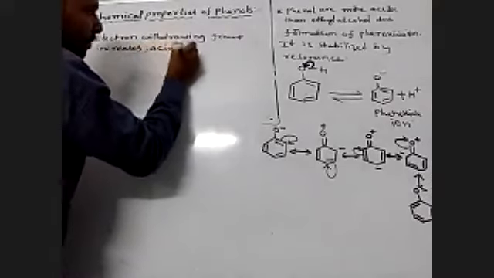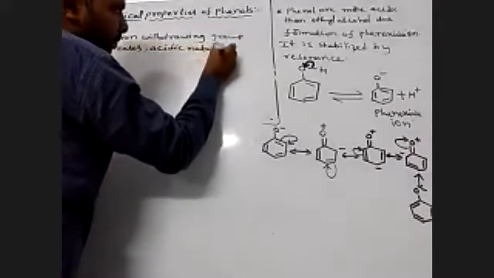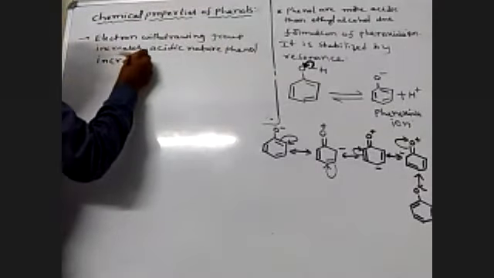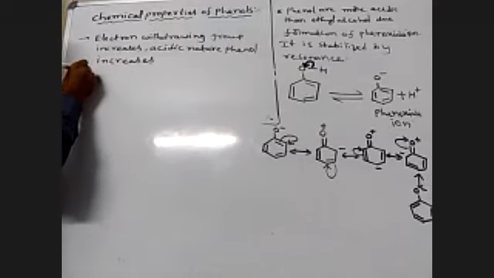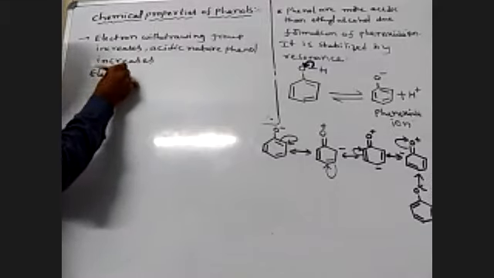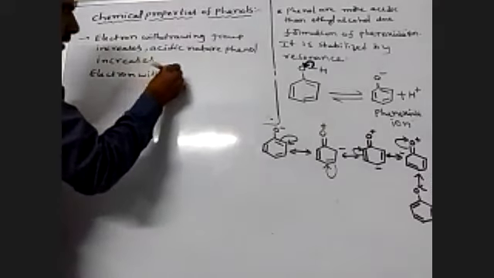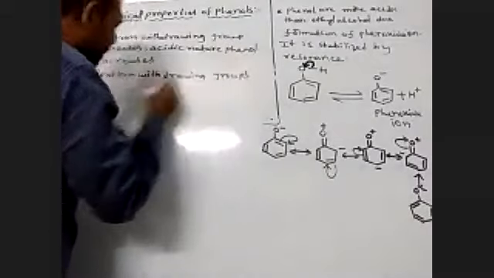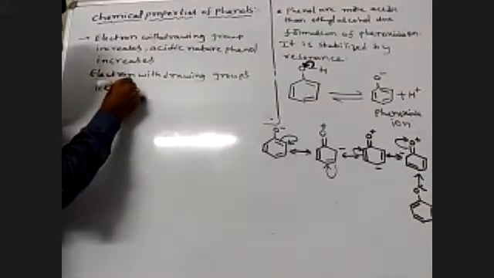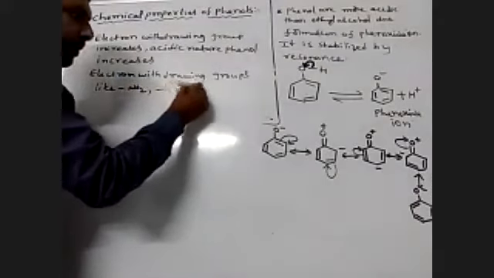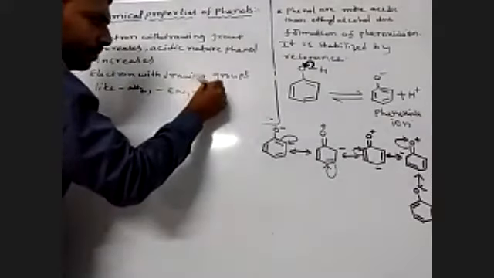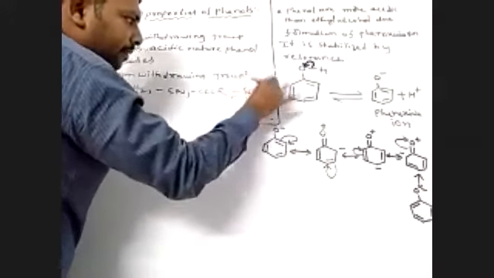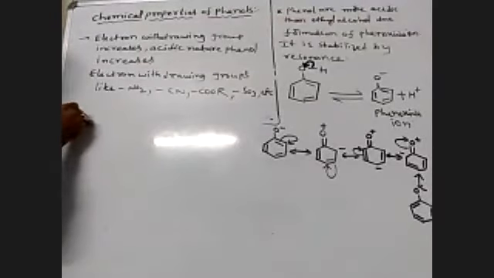Electron withdrawing groups like NO2, CN, ester, SO3 increase the acidic nature of phenol. Okay, next, electron releasing groups.